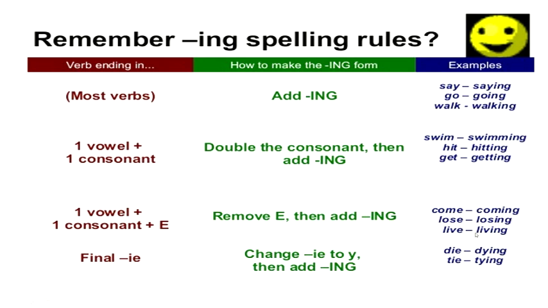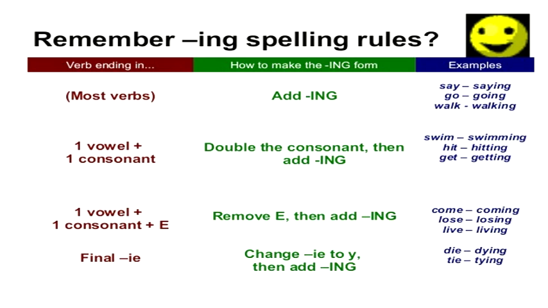Die becomes dying, tie becomes T-Y-I-N-G. Lie becomes lying, okay, L-Y-I-N-G. So please take care of these rules as spellings play a very important role in English.